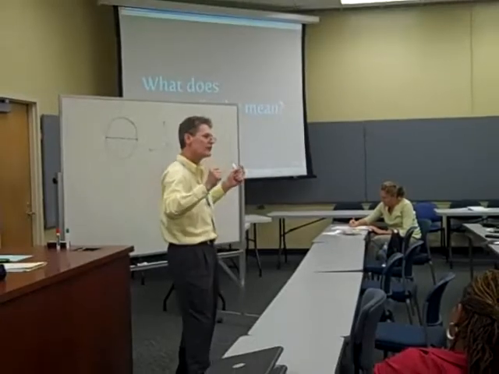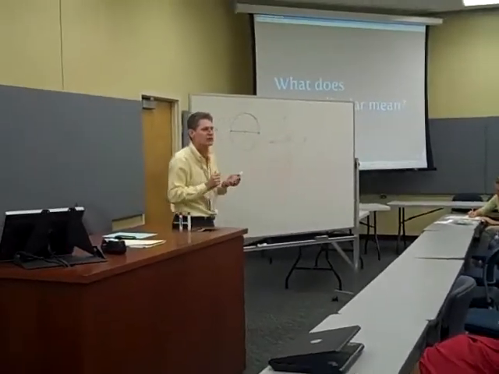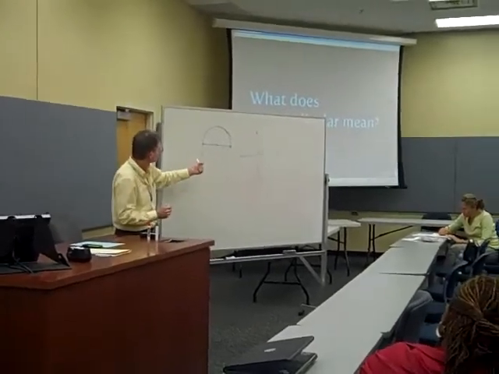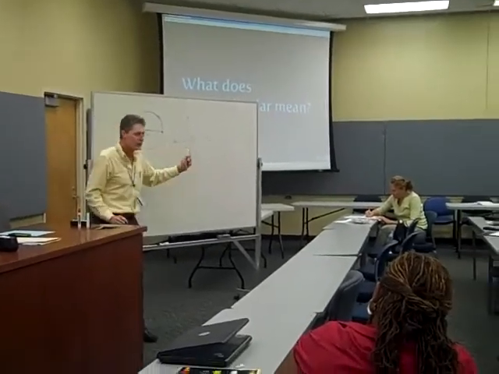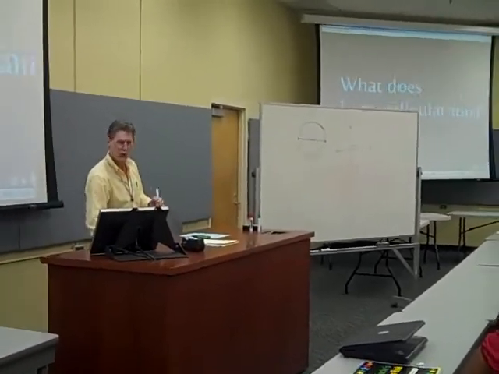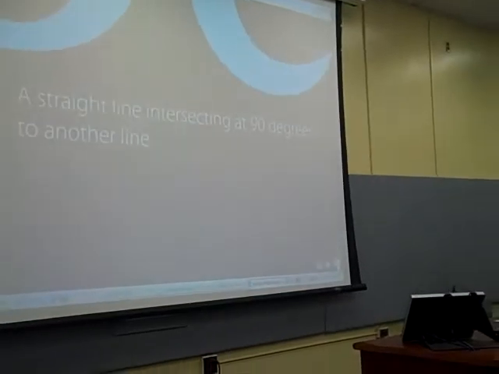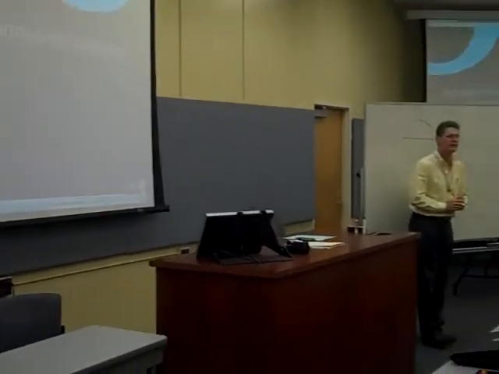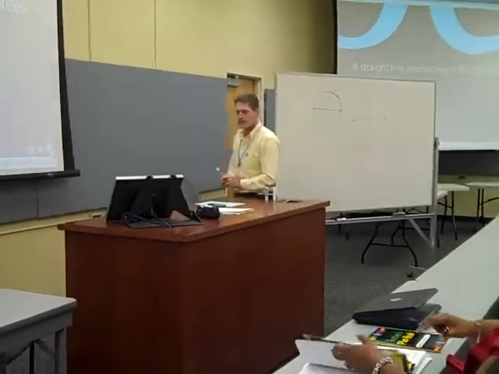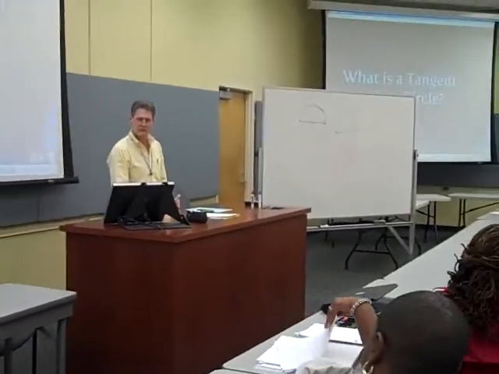I think your head would blow up if you thought about that too much. But that's a good point. So let's just take the simple one, and it's going to be two lines when they cross each other. They're going to form a 90-degree angle at the point of intersection. Okay? That's the word I was looking for. Intersection. That's good. All right.